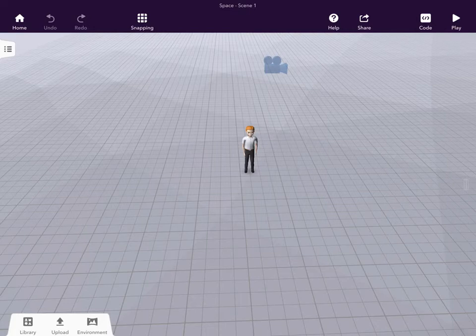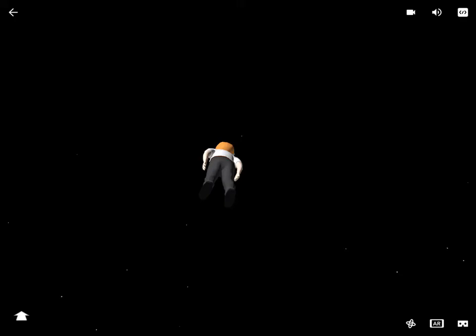If you tap code again, you should get this screen once again. If you look up when you tap the character, you should see him or her start to fly up.